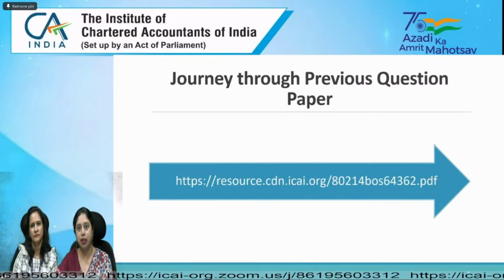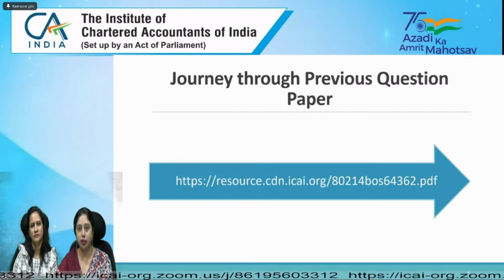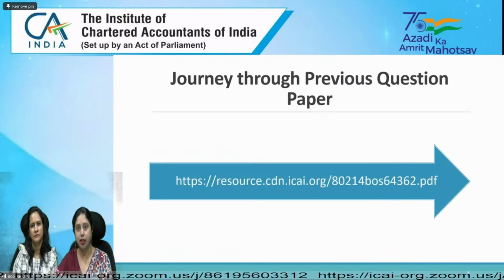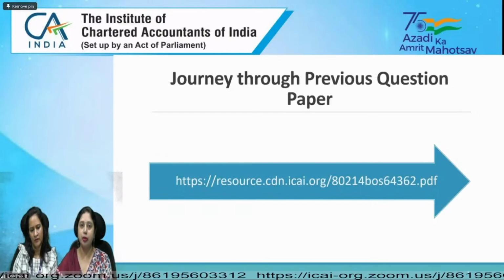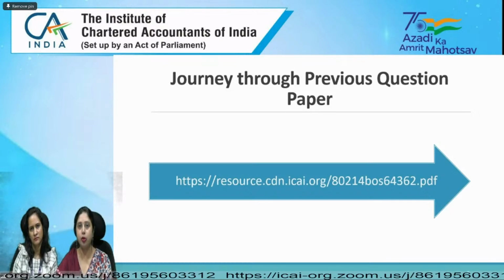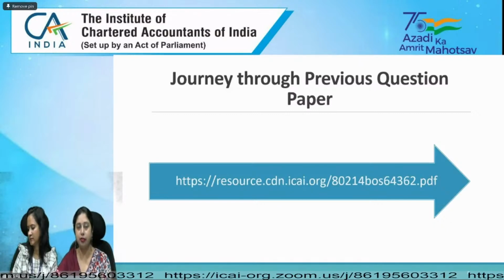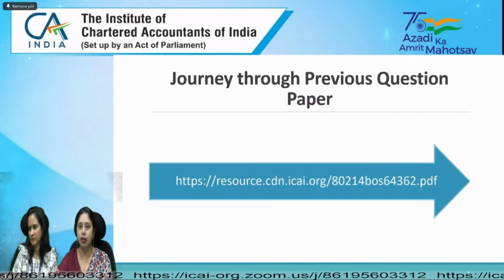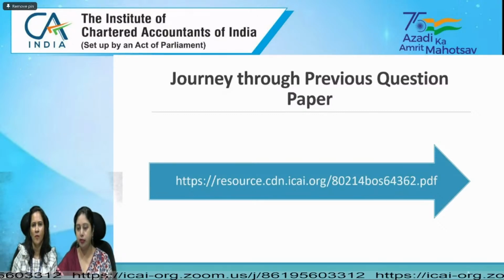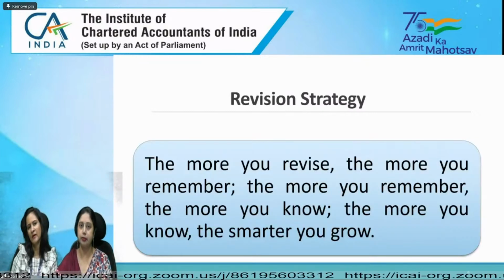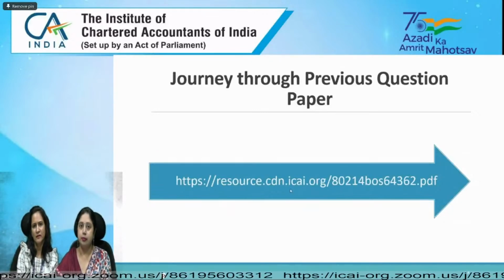After that, you match your answers with the suggested answers which are provided at the portal, and then assess your preparation for the examination. So you can go through the past attempt paper, that is the May 24 examination, and there you can see whether your preparation is up to the mark or not. That paper will also be almost relevant, although you have to take care of the amendments which have taken place after that examination and are relevant for your paper; the cutoff date is 29th February 2024. You can see the question paper at the link provided here. It basically contains descriptive questions only, and Division B will be there in the question paper.